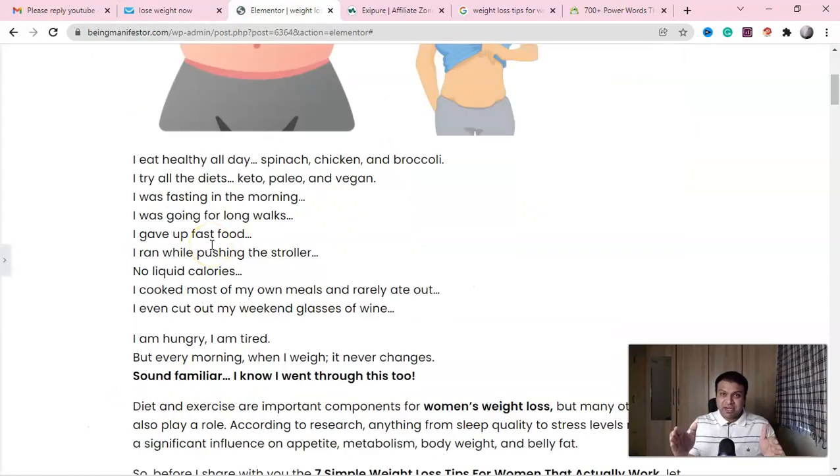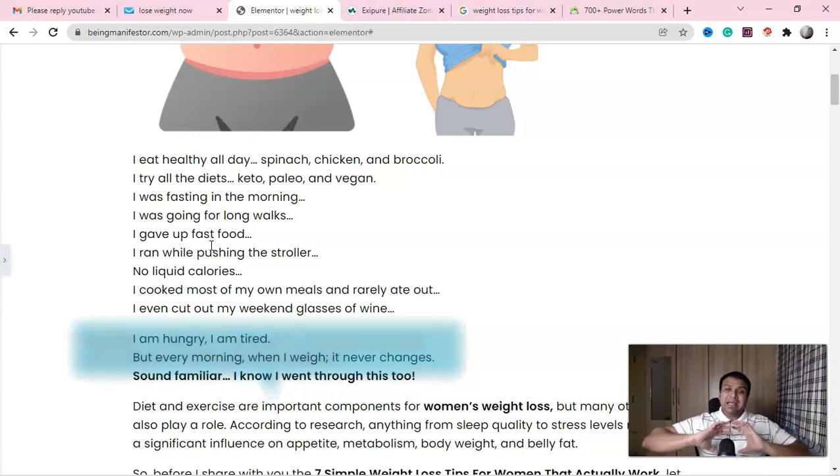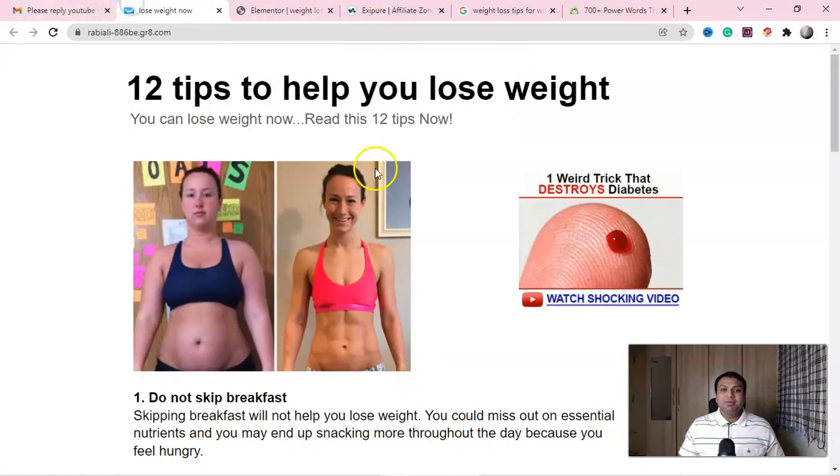And this is the reason guys, I always recommend beginners to stick to one niche. Stick to one niche guys for 70 to 80%. Stick to one broad niche like diabetes or weight loss. You can promote any product guys in ClickBank or a marketplace, but make sure you are becoming a master of one product so that you can understand that niche's pain and problems. If you don't understand guys, your copy will not convert.